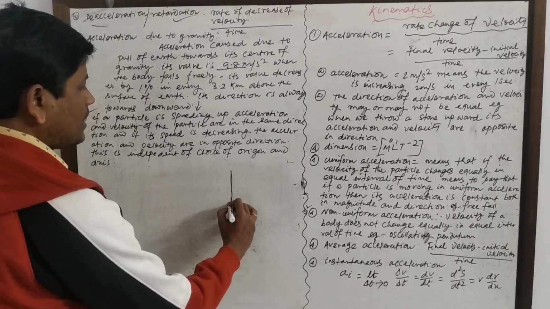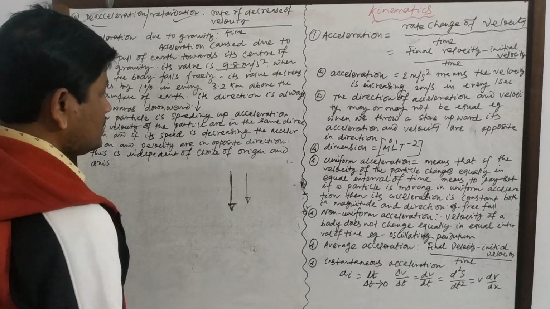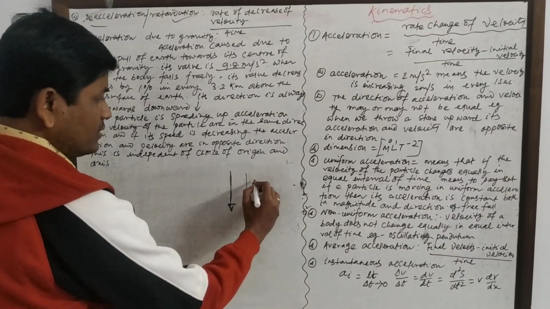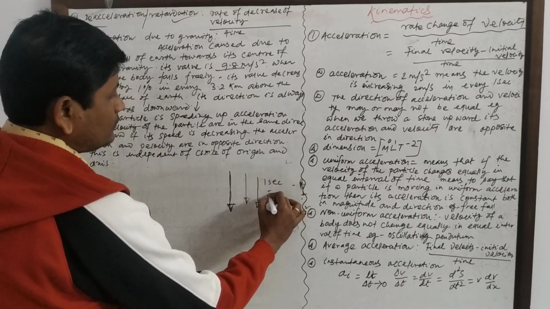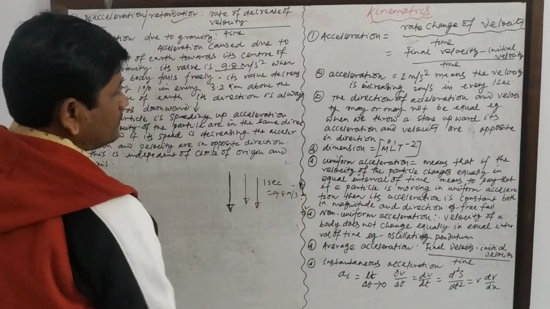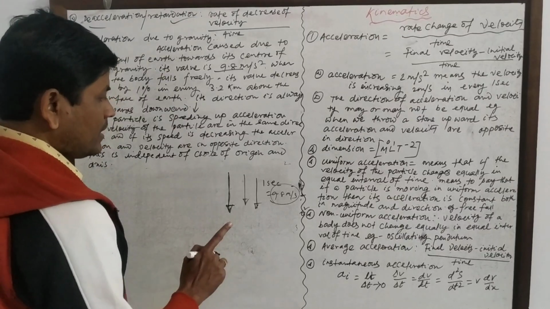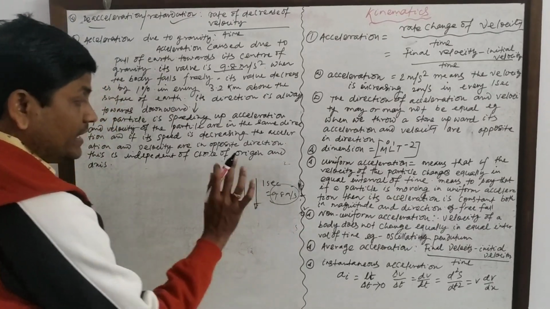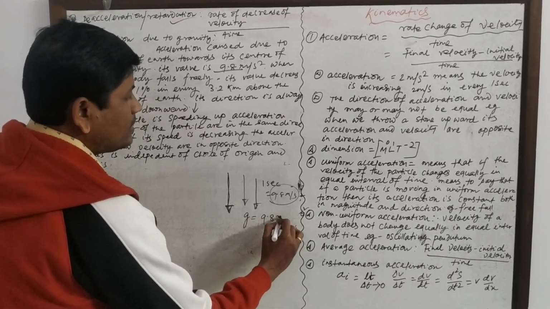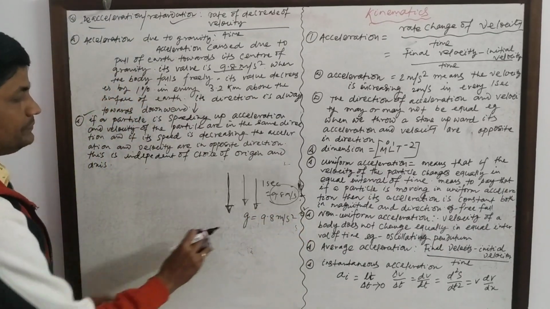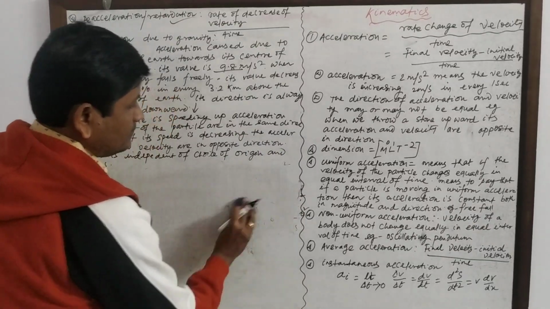When, under the motion of gravity, a body is dropped from a certain height, its velocity increases by 9.8 meter per second in every 1 second, but its acceleration due to gravity g is always constant, that is 9.8 meter per second square. It is a case of uniform acceleration.